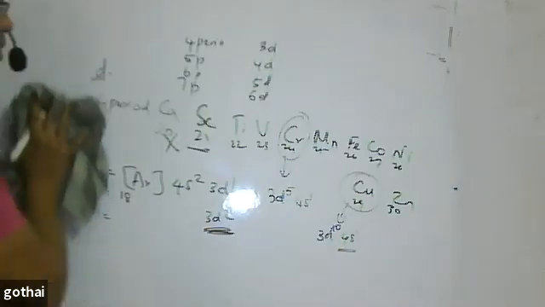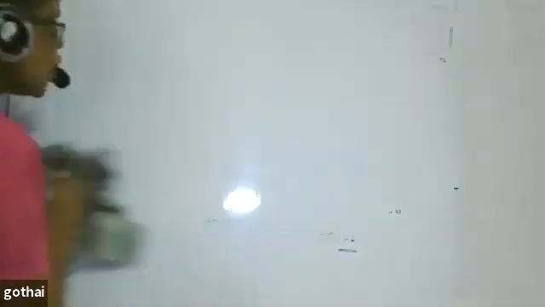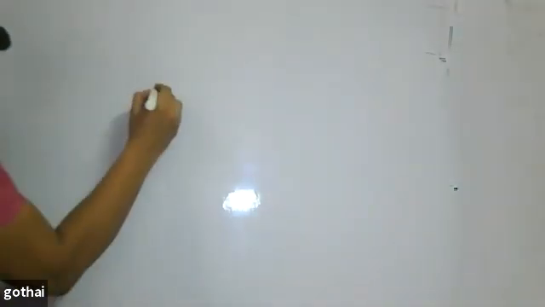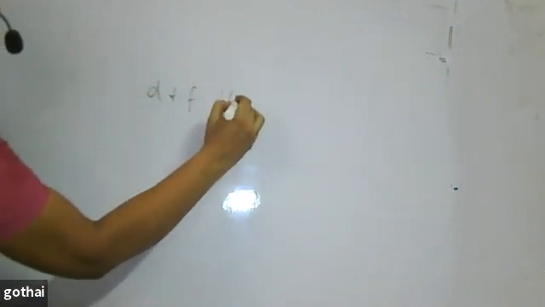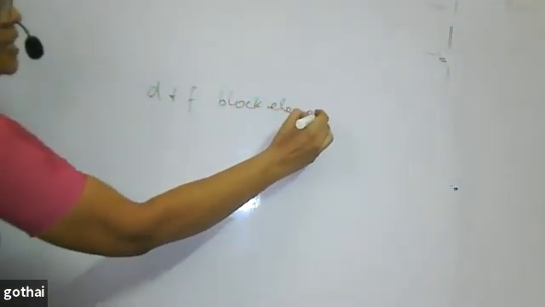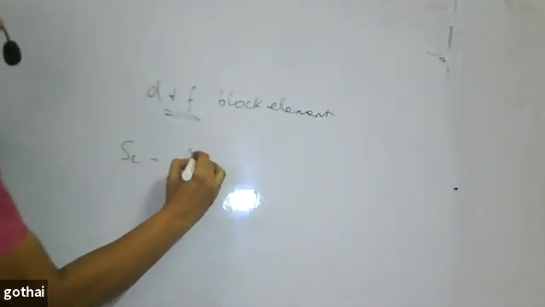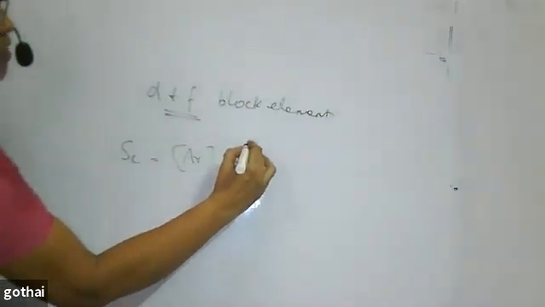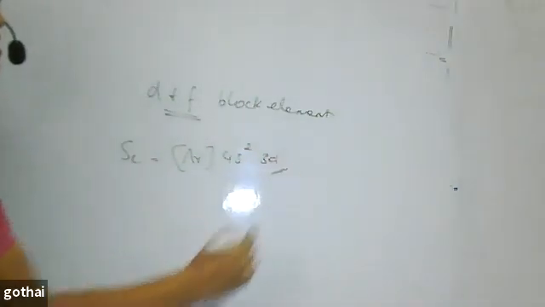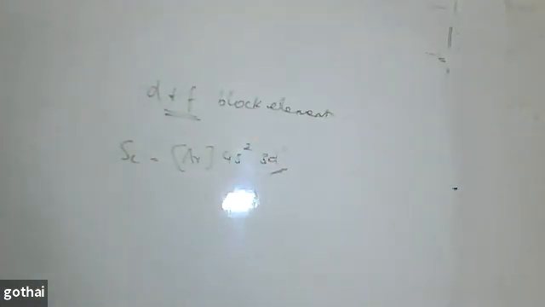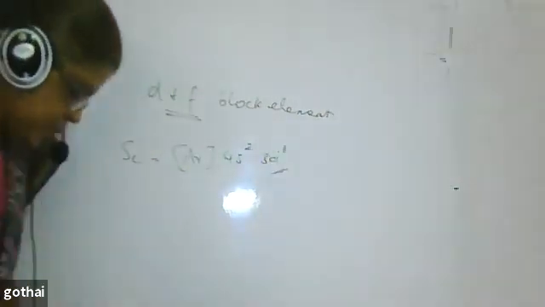When I talk about d block elements, this chapter is called d and f block elements. Why do we call them d block elements? If you see scandium, the electronic configuration is argon 4s2 3d1. The valence electron enters into the 3d orbital.